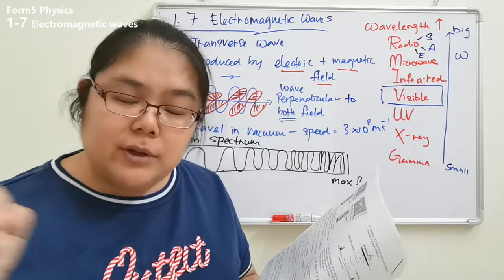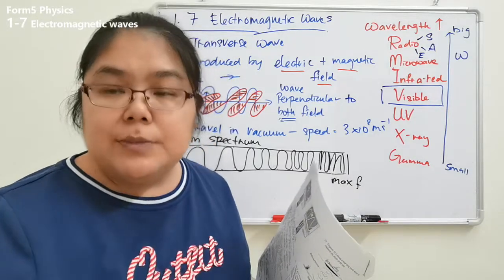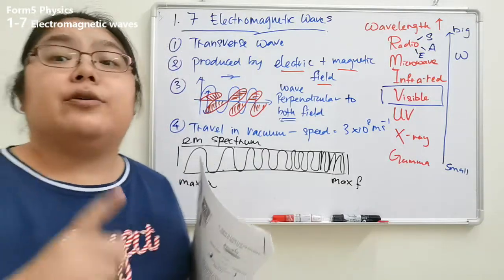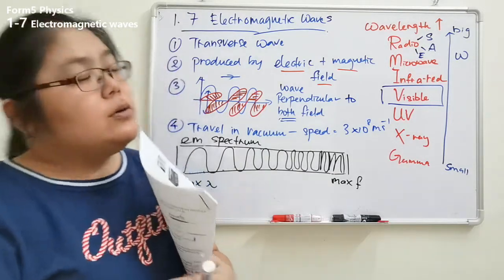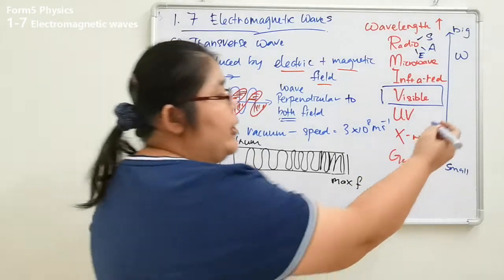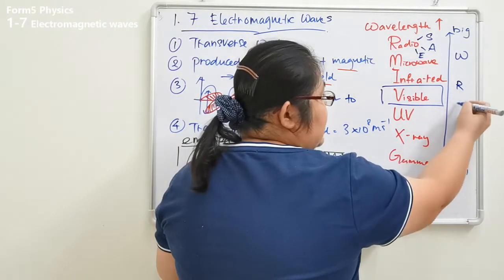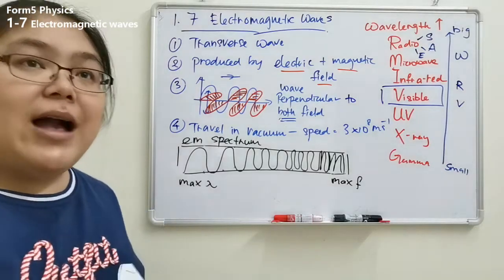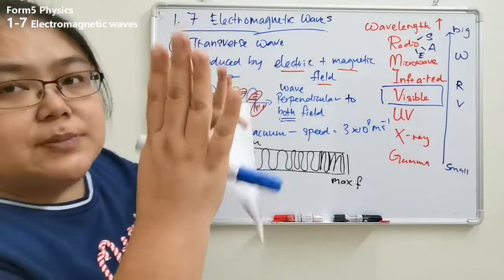Okay, white light, after it is refracted and passes through the prism, comes out as 7 colors. The 7 colors are the rainbow colors. So the rainbow colors, we start with the red color first, and the last one is violet. Normally the red color you can see is the longest part.